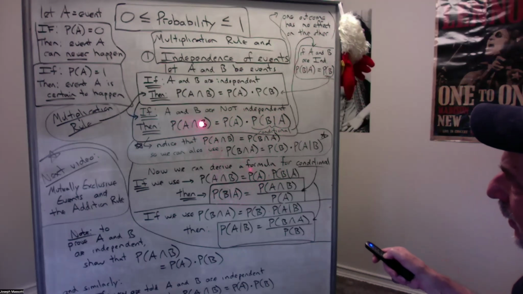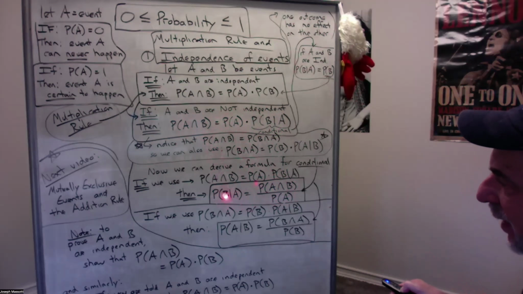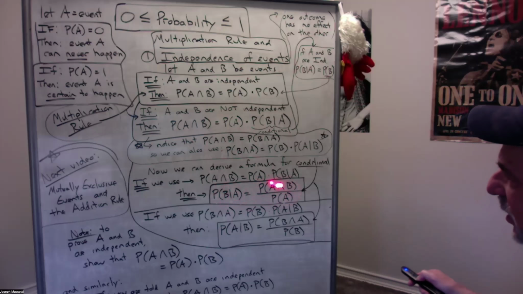And then this side also has to be divided by this, and that's where we're getting this. All right, so the conditional probability of event B happening given event A happening, we can use this formula.